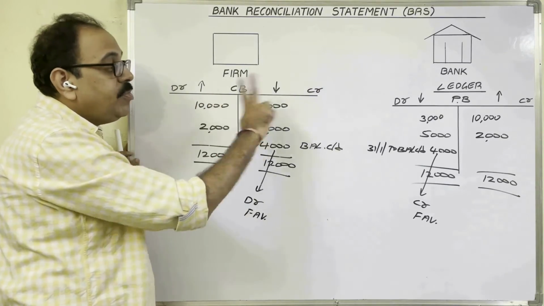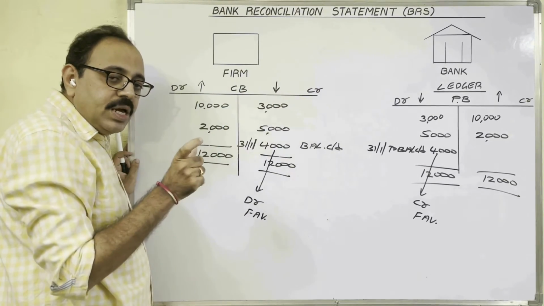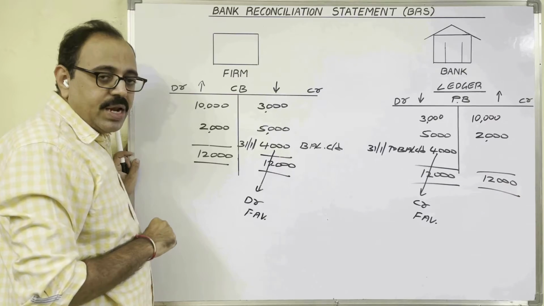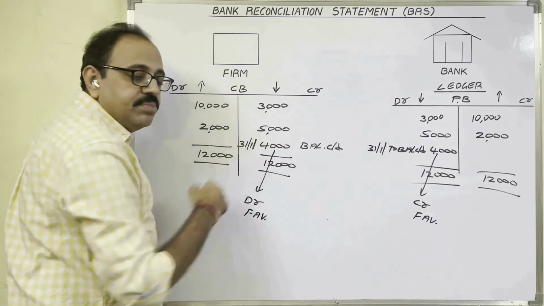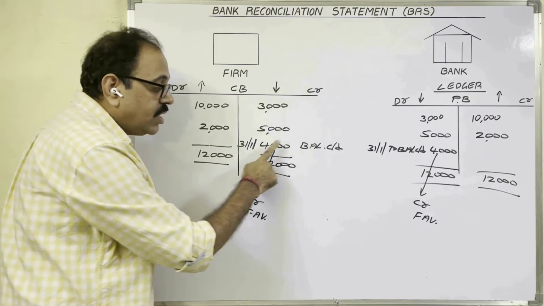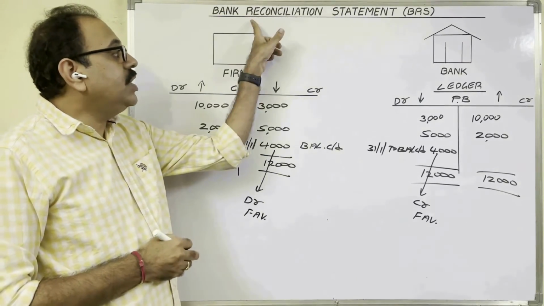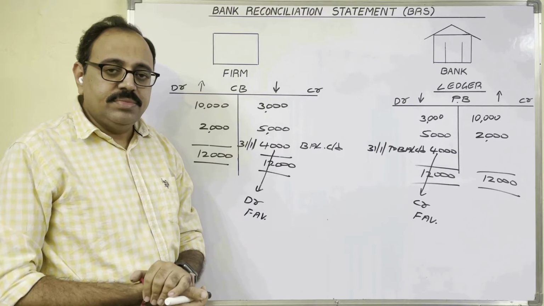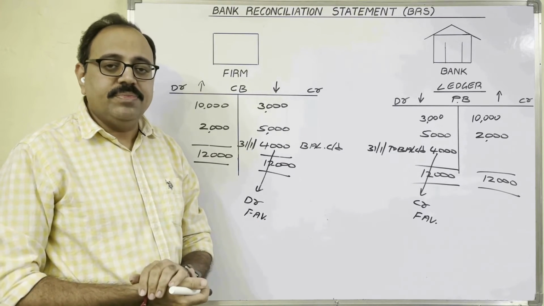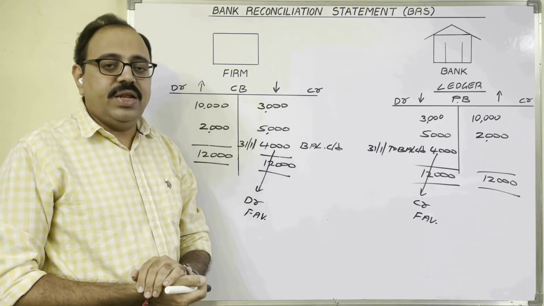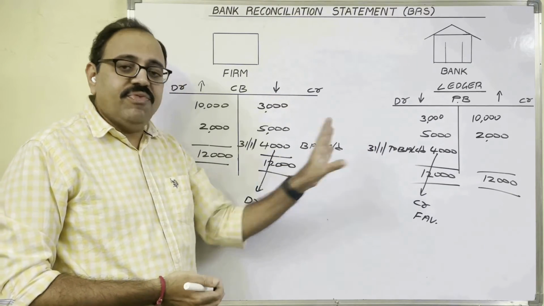So as same amounts we are writing, on a particular day same bank balance should come. If same bank balances are coming like this, then we need not prepare bank reconciliation statement. BRS is not required. But generally, these two amounts differ.